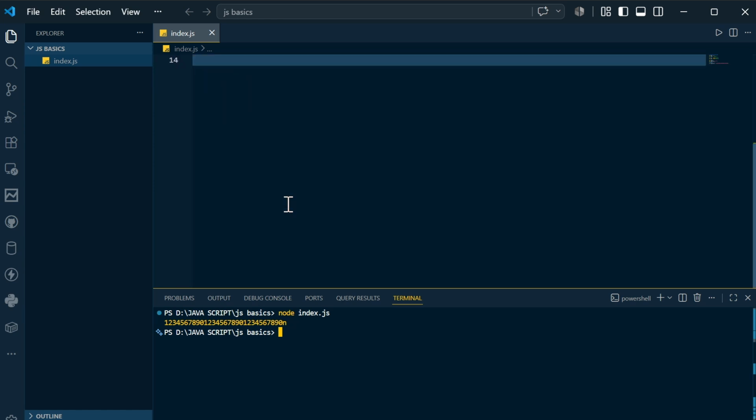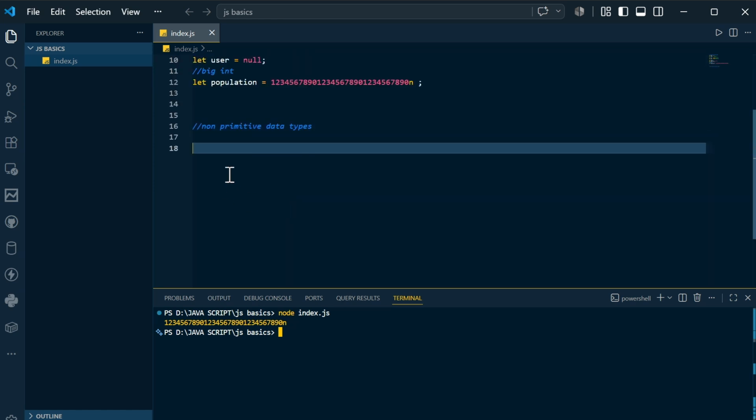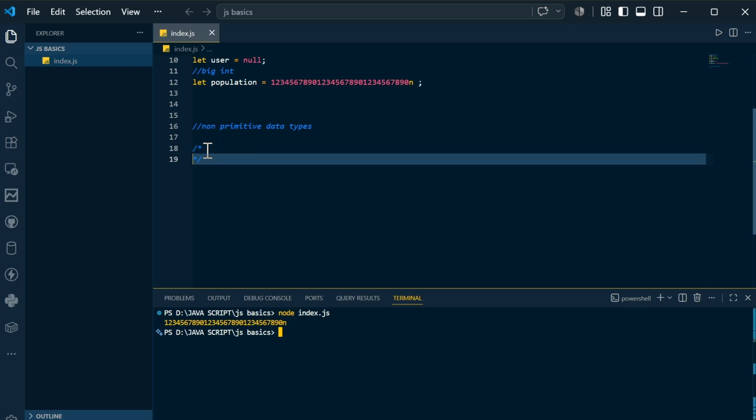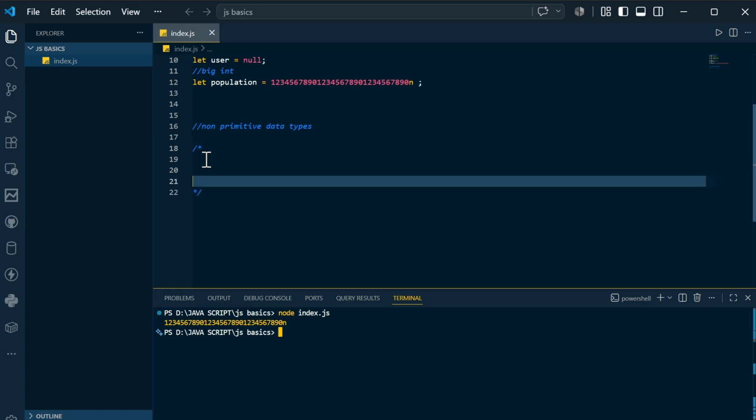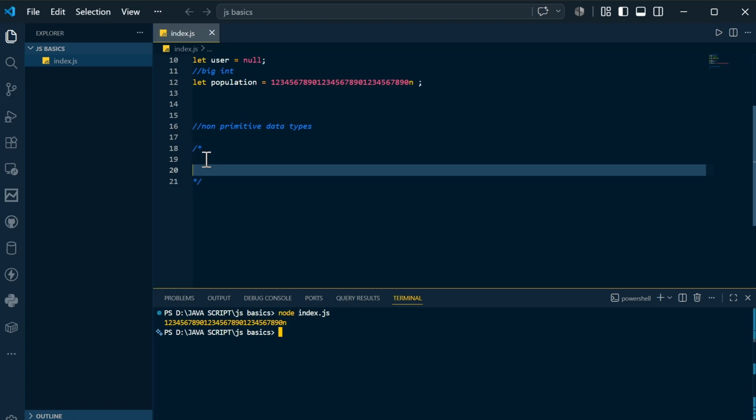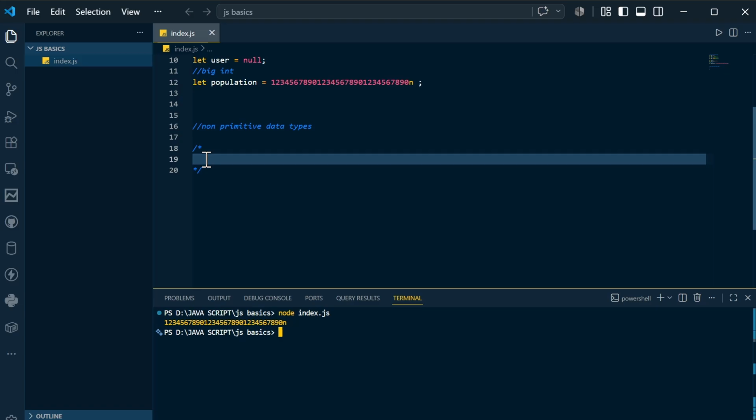Now you need to understand the non-primitive data types. There are two types of comments, a single line comment and a multi-line comment. This is a single line comment, if you simply mention two slashes. And if you mention it in this fashion, this is a multi-line comment, and you can extend the comment to as many lines as you want. So the non-primitive data types are arrays.